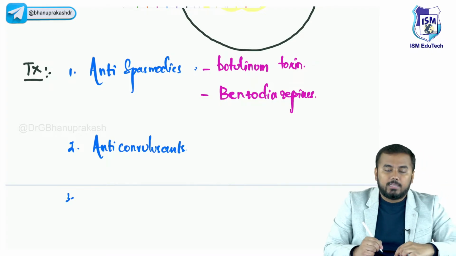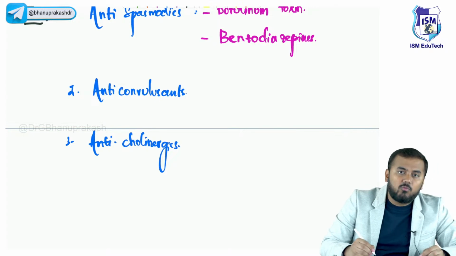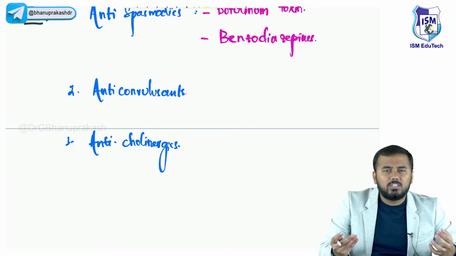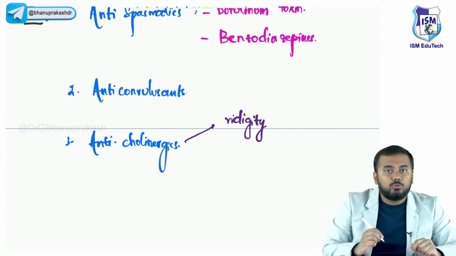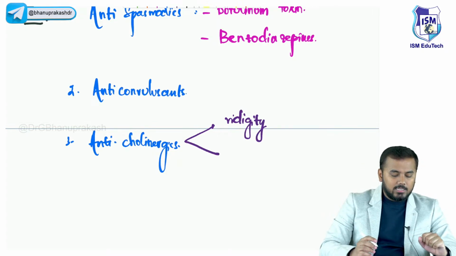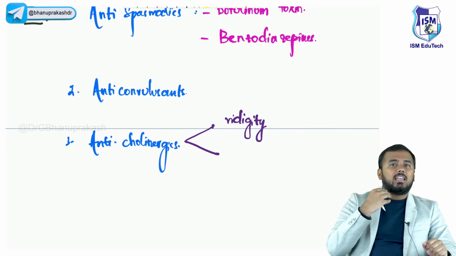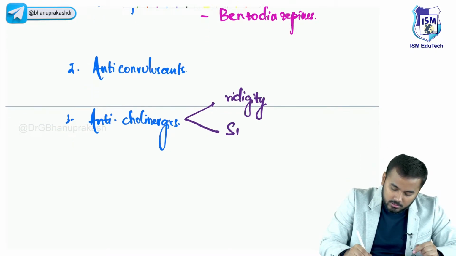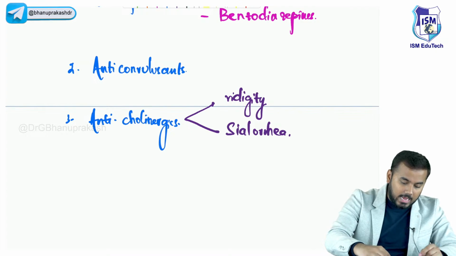Third important thing is you should also give anticholinergics to support this treatment. Why do you give anticholinergics? Because there is excess release of acetylcholine, which is related to rigidity. So to reduce this rigidity you give anticholinergics. And not only that, guys, in these patients, if you have seen, there will also be continuous saliva drooling. Sialorrhea will be there, continuous saliva drooling. For that also we give anticholinergics.